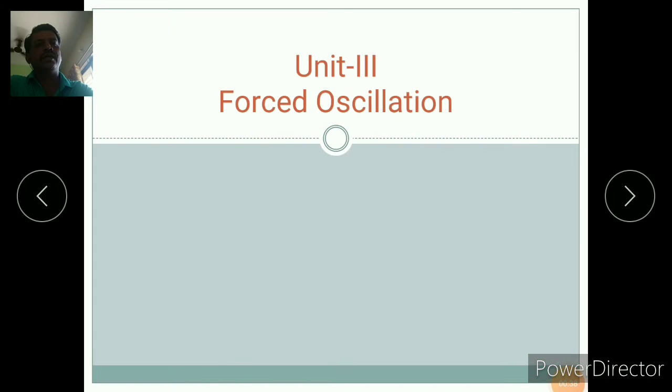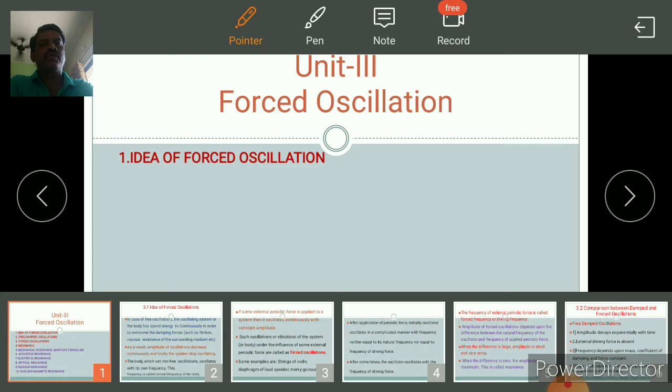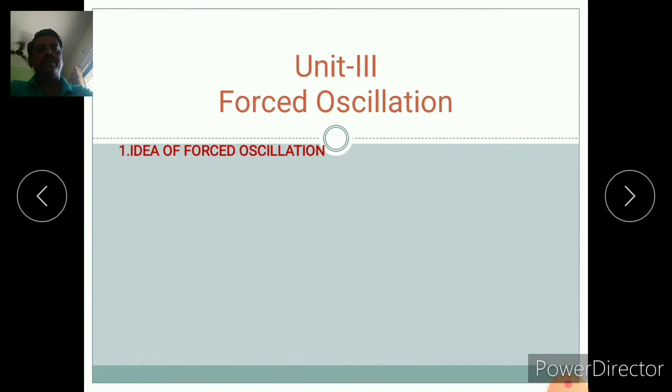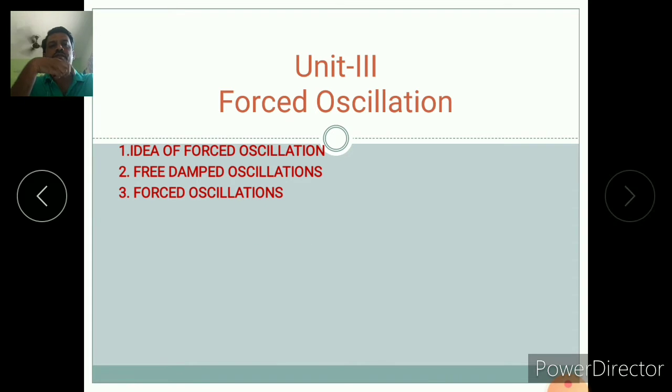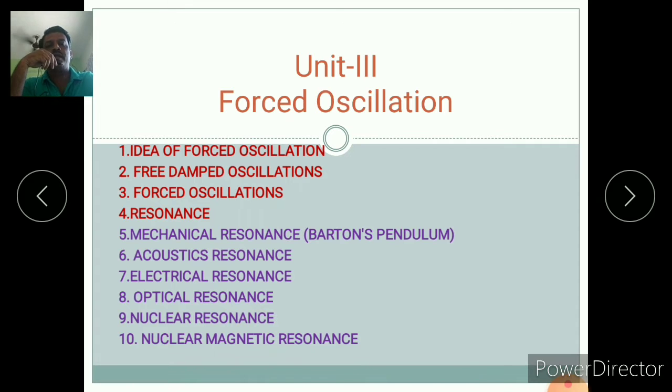The unit third, forced oscillation. In this forced oscillation, first we see the idea of forced oscillation, second free damped oscillation, forced oscillations, resonance, and the different types of resonance. In the different types of resonance, first we see the mechanical resonance, that is known as Barton's pendulum.